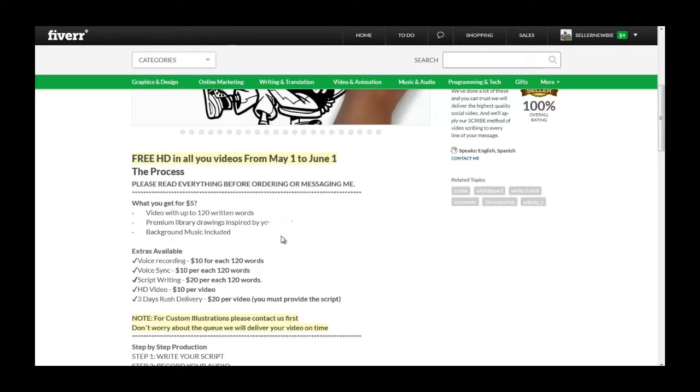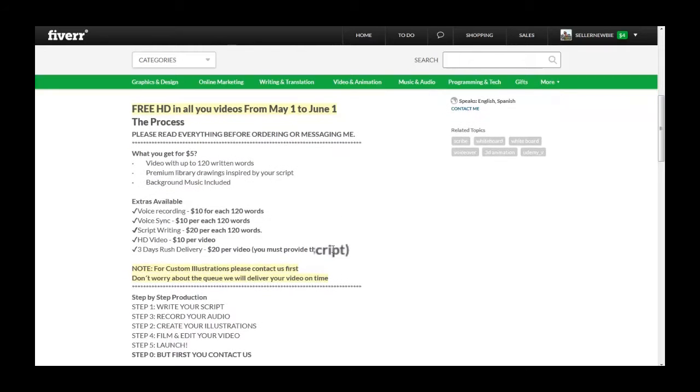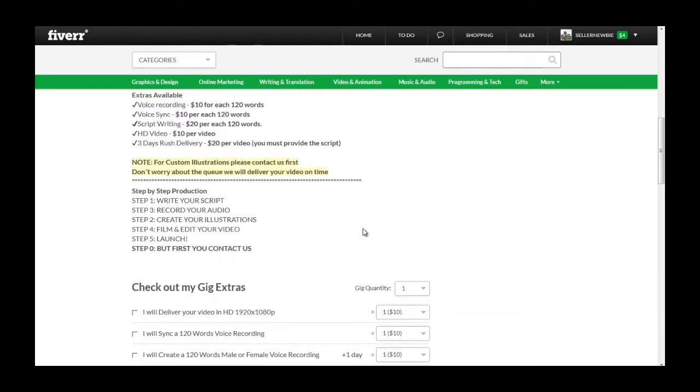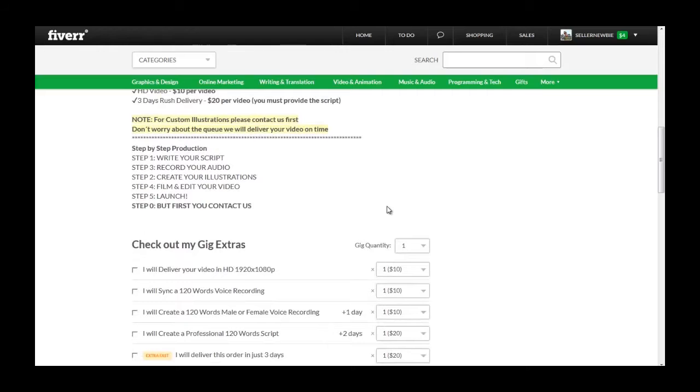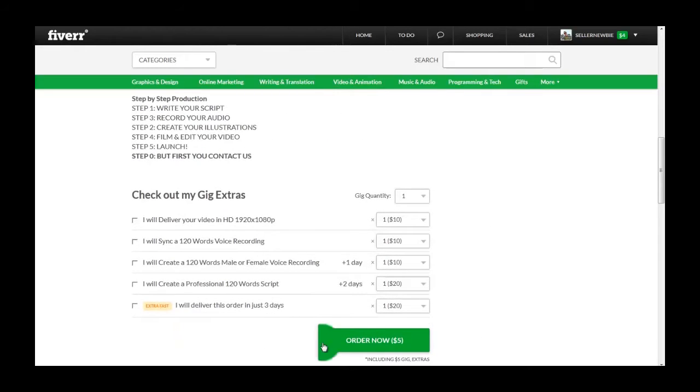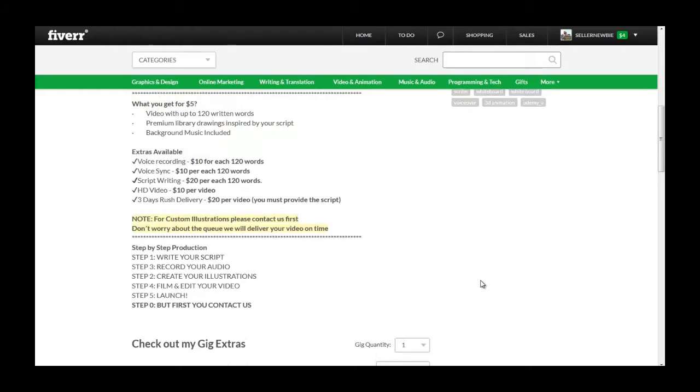And the nice thing about this gig is it allows you to increase the average selling price of this gig. Look at all the gig extras this person has. This gives you an idea of all the add-ons you can throw on. So instead of just making $4 on this gig, you could be making $20 or more. So it's something to consider.